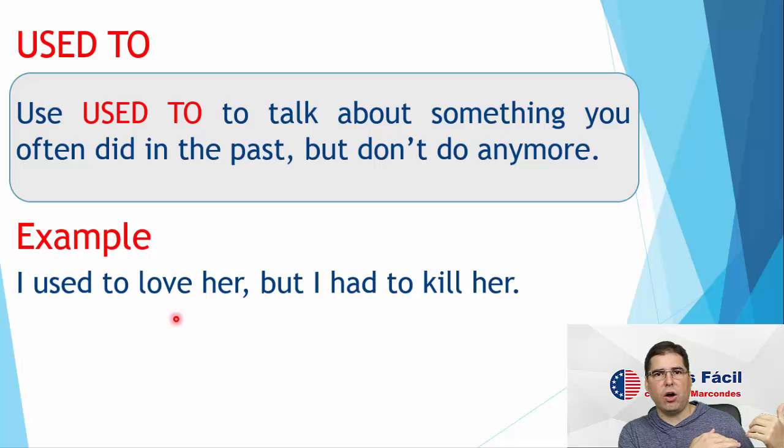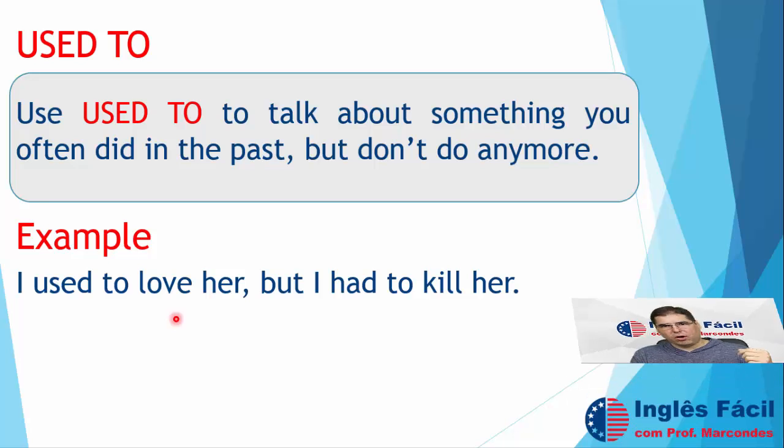Of course this is very strong language, but it doesn't matter. Just for us, it is important to bring here and understand this. So does he still love her? No, he doesn't love her anymore. He used to love her.